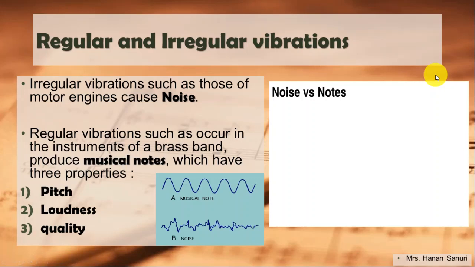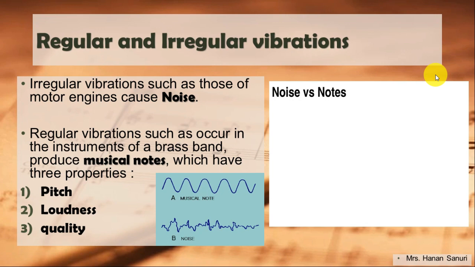Okay, we want to continue chapter 33, sound waves. Today we will talk about regular and irregular vibrations and the three properties of notes. Let's start. Do you remember the meaning of vibration? Here in this chapter, vibration is the thing that causes sound. If there is no vibration, there will be no sound.